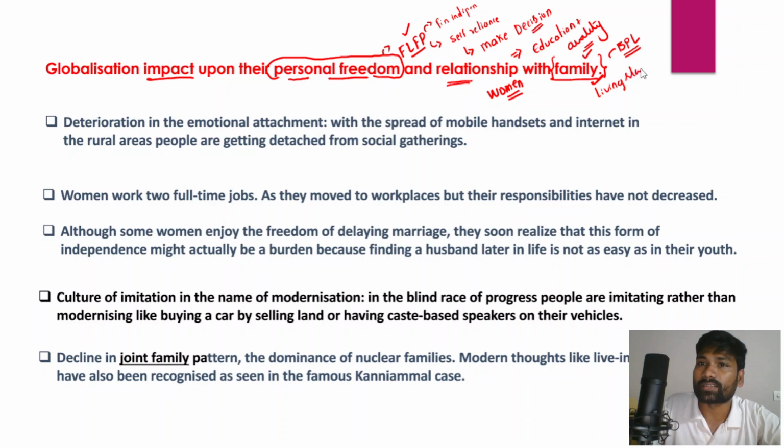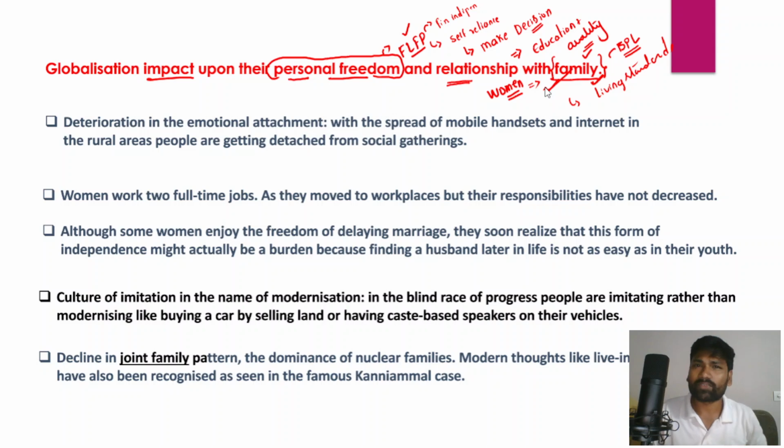The improved living standards have also led, to some extent, to gender equality and treating women at par with men or boys. So all these things have started. Globalization to some extent has also strengthened the bond of a girl child or woman with the family.